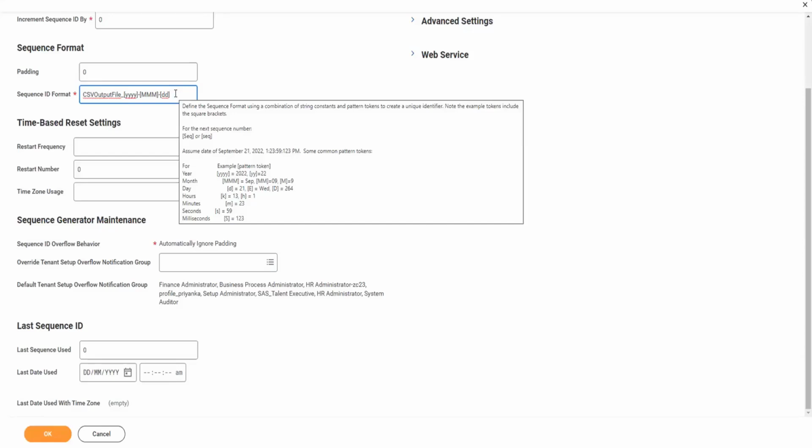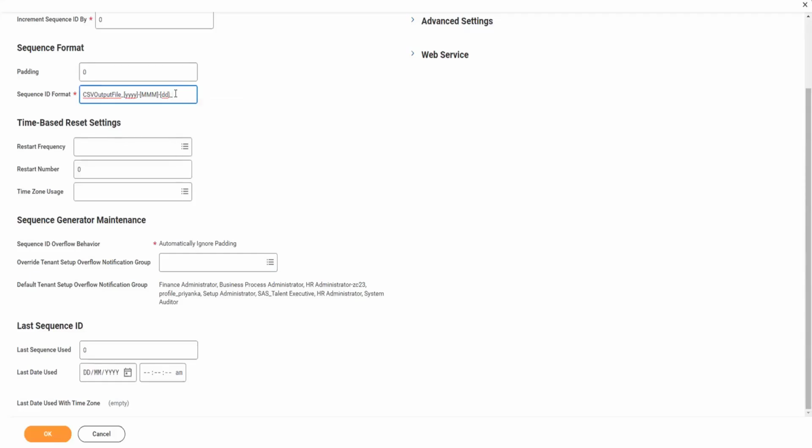Now, if you go to the middle line for the sequence number, what is the sequence then? For the sequence, you can write seq in the square brackets. It will work as a code. You can write capital SEQ. I think previously it was allowed only as capital SEQ, but now they have made it flexible to write it without capitals, so both will work in the same way. So now I have a constant underscore after this, and then I want to append the sequence, so I'll just write seq.